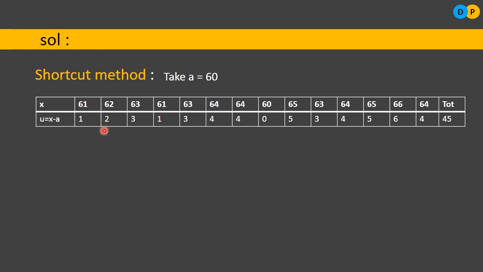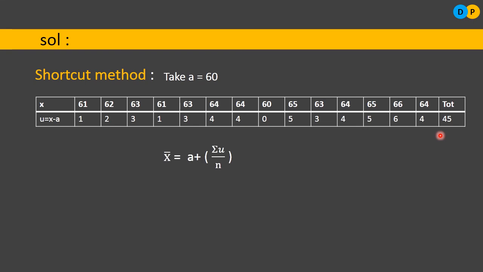Now we can observe here. If you add all the original observations, the final sum will be a bigger magnitude value. But now if you add all these u values, you will get a very small number. Then you can easily make the computations. That's why you go with the shortcut method. After finding u for all 14 observations, we add them. What is the summation u value? Summation u is 45.